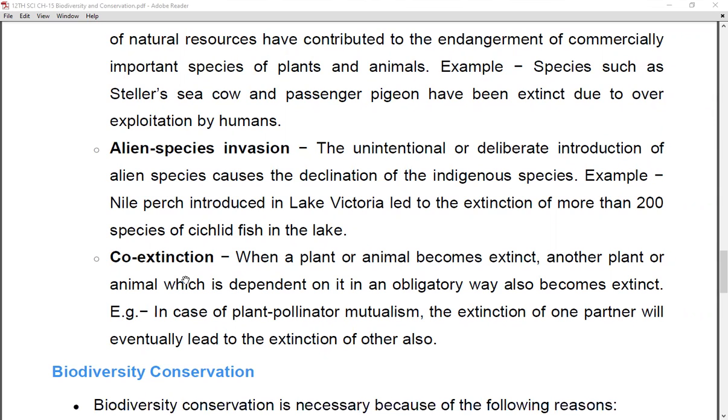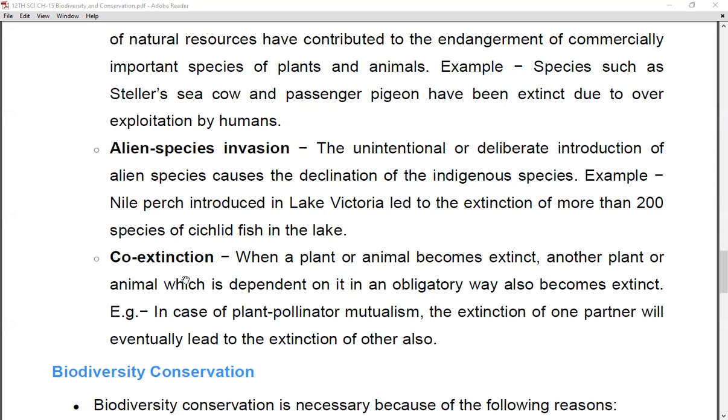And the fourth and last cause is co-extinction, right? Co-extinction means that when a plant or animal becomes extinct, another plant or animal which is dependent on it in an obligatory way also becomes extinct. Here we can take the example of plants. There are several plants which are male as well as female, and in some plants the male and female are different. Few plants and animals are like this: if one dies, then the other also dies, right?